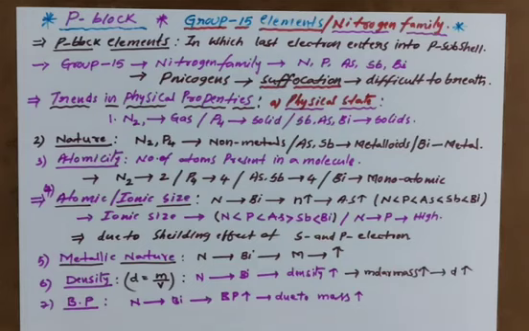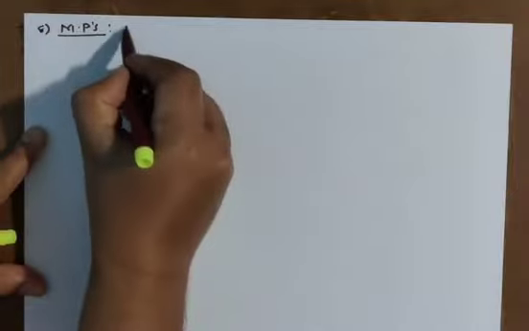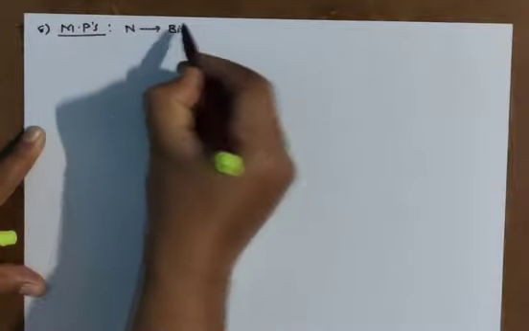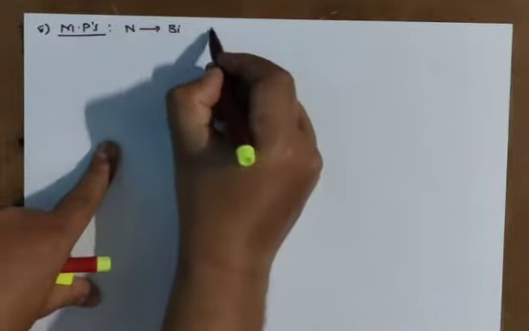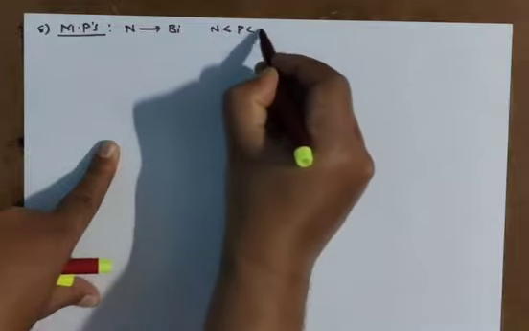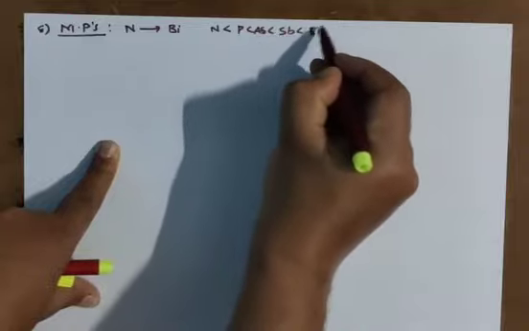Next, another property I am going to explain to you, that is melting point. See here, another property I am giving to you, melting points. So melting point from nitrogen to bismuth is going to increase.